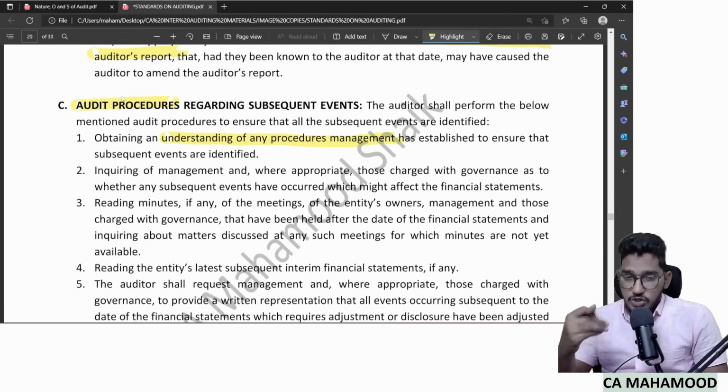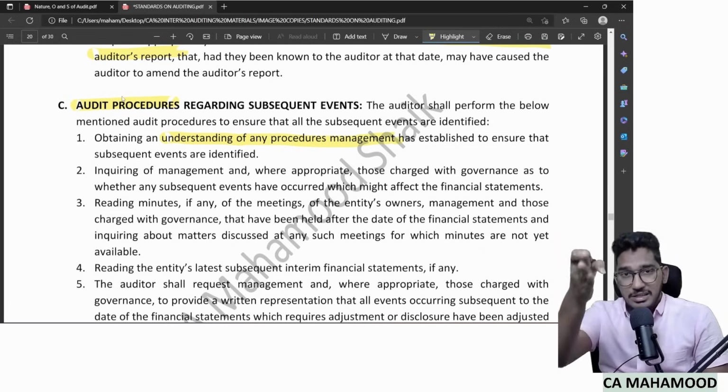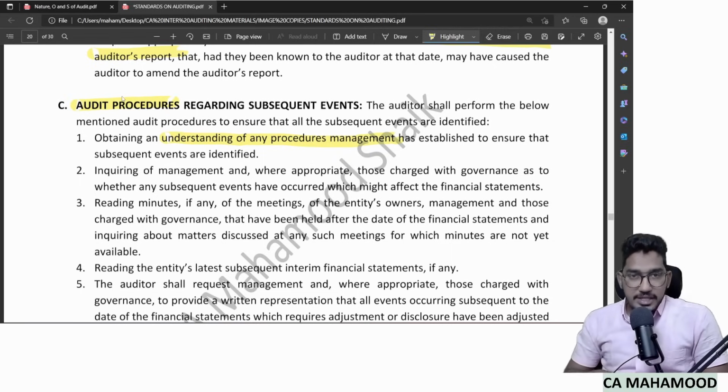As an auditor, first you understand what procedures your client's management has followed for identifying subsequent events. Why? Because before the auditor, management has the responsibility to find out the subsequent events. So first ask the management what procedures they have followed to identify subsequent events, and inquire of management and, where appropriate, those charged with governance as to whether subsequent events have occurred. Directly go and ask the management themselves. Sir, did you find out any subsequent events? Ask them. First point, understand the procedures they are following. Second point, go and ask the management directly. Sir, did you identify any subsequent events?